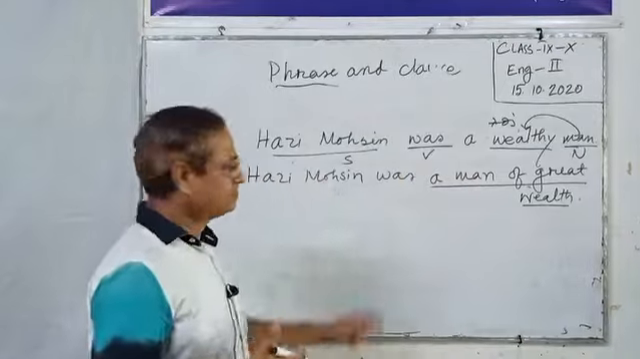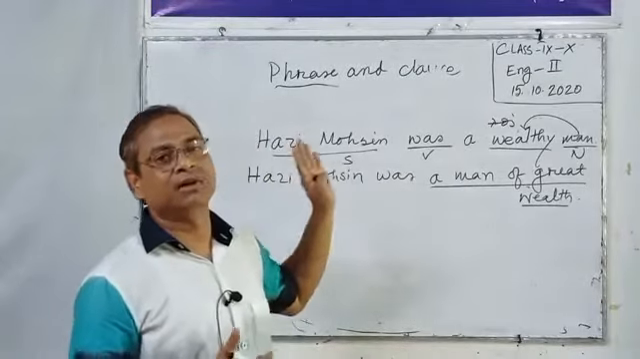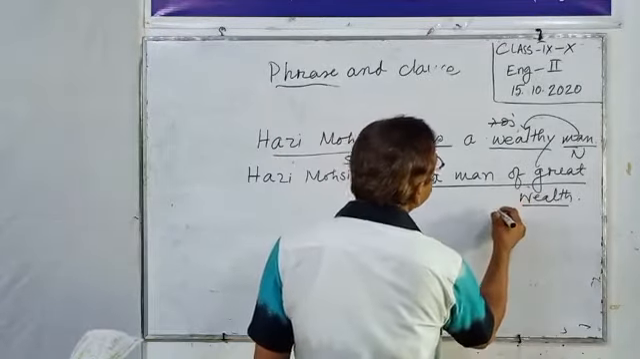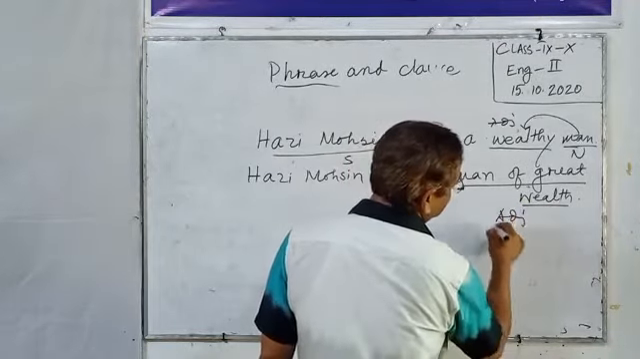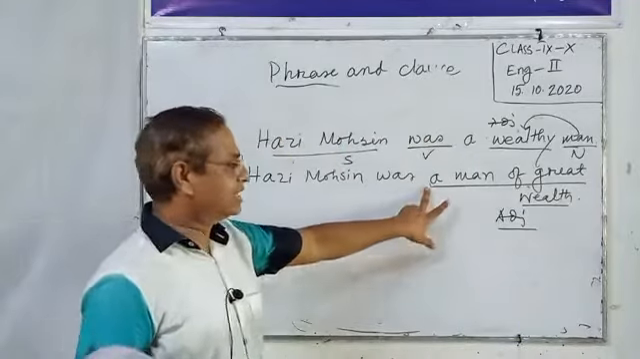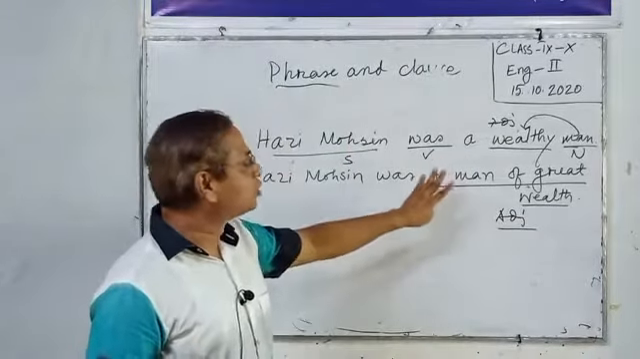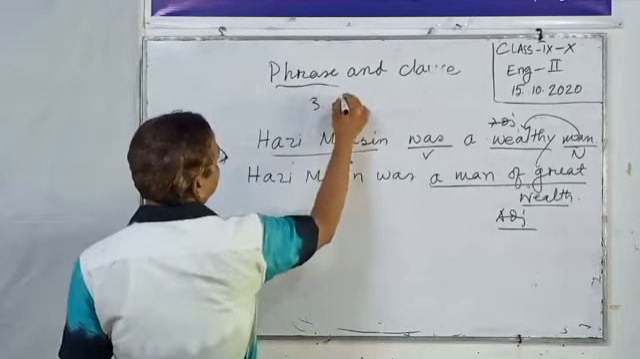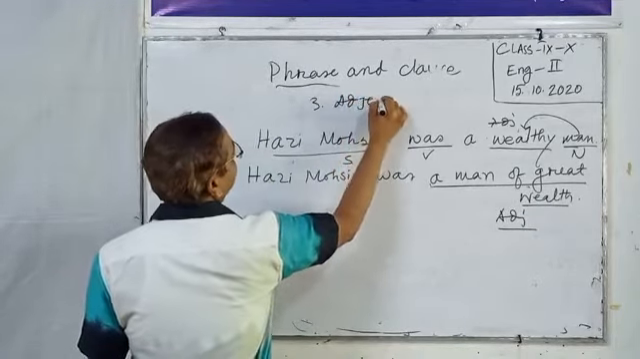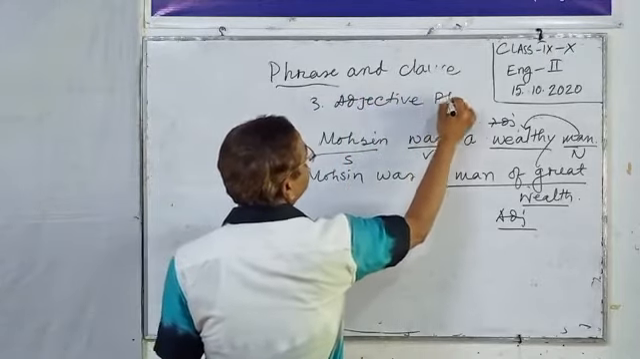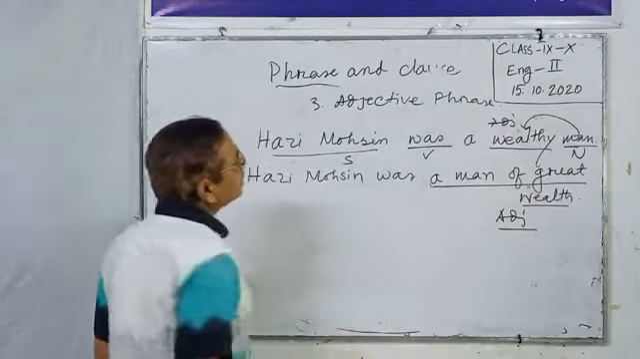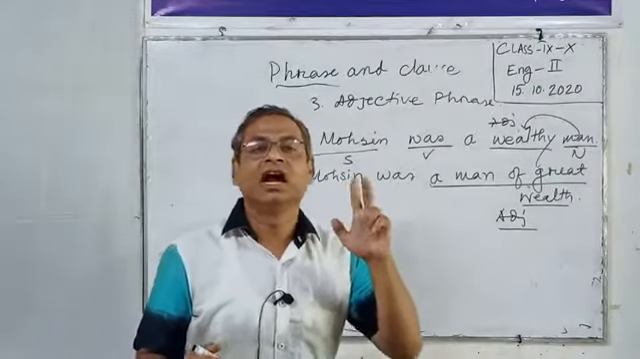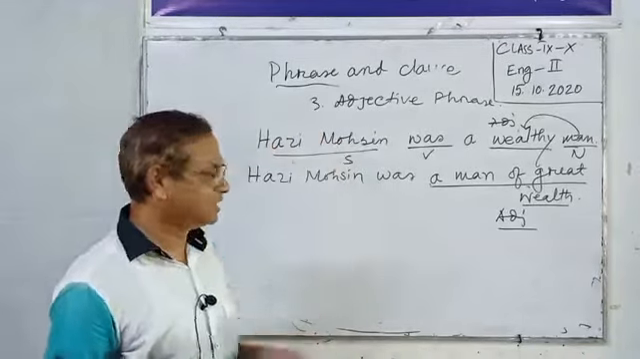But in this sentence, Haji Mohsin was a man of great wealth. Which kind of man? What sort of man? A man of great wealth. This also acts as an adjective. So this group of words that acts as an adjective is called an adjective phrase. So we have learned three kinds of phrases: noun phrase, adverb phrase, and the last one is adjective phrase.